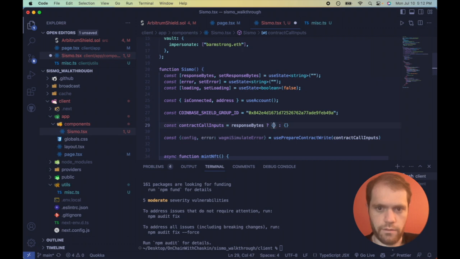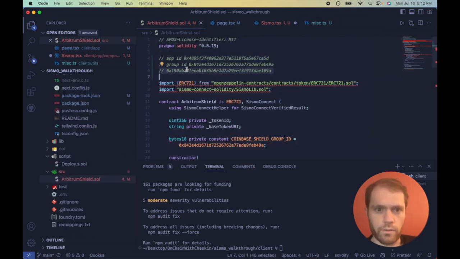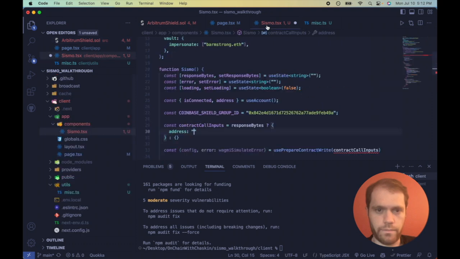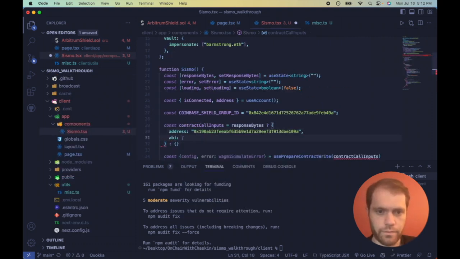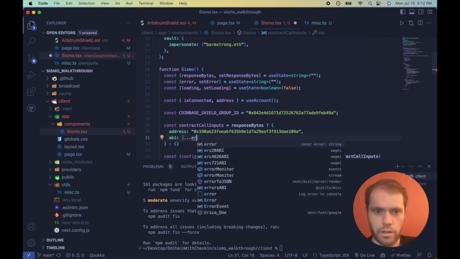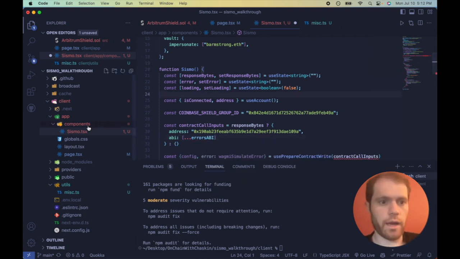Cool. If not, we want the contract address to be what we did earlier when we deployed it. Next to the ABI, let's first put in the errors ABI from the utils, and we need to get our ABI.